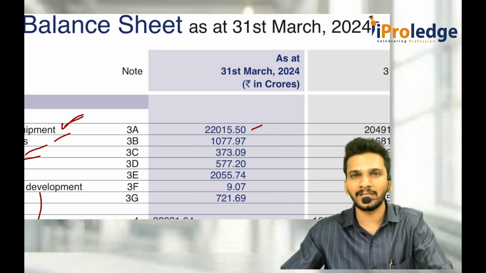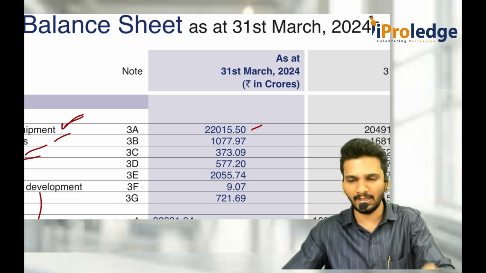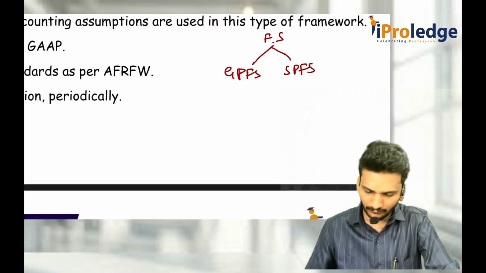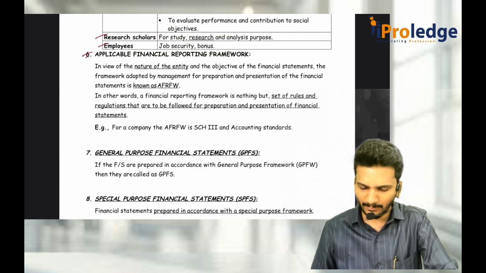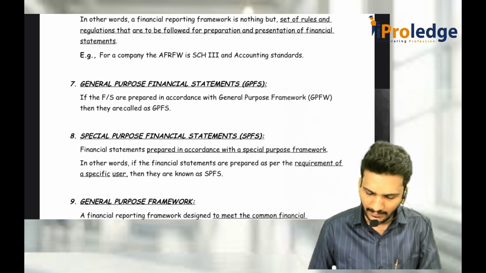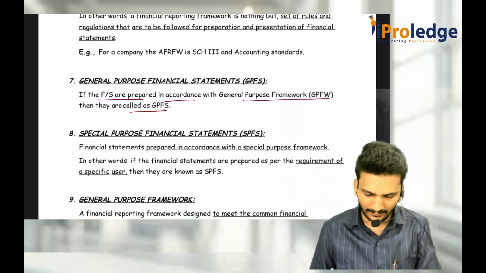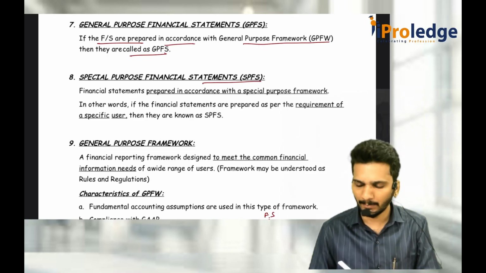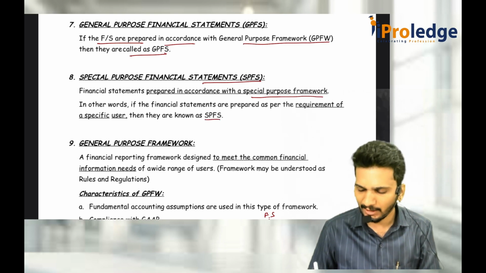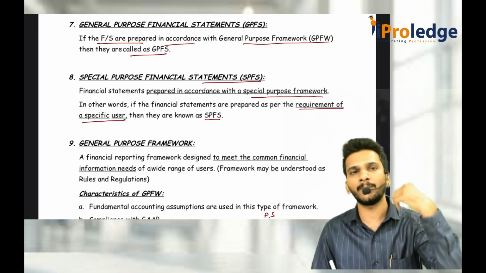But general purpose financial statements can be circulated in public. You don't need to be afraid of anything. It is available for the purpose of circulation. So coming back, general purpose financial statements and special purpose financial statements. If the financial statements are prepared in accordance with the GPFW, general purpose framework, they are called GPFS. If the financial statements are prepared as per a special purpose framework, they are called special purpose financial statements. That is mainly the requirement of a specific user. That is not for every user, but for a specific user.